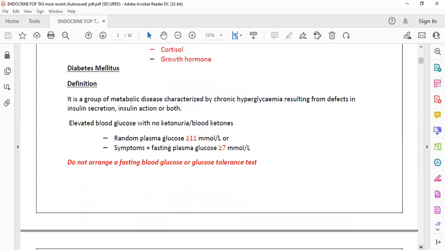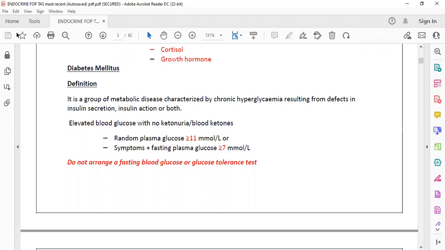So we come to know some basic things now. What is diabetes mellitus? It is a metabolic condition which leads to hyperglycemia, and the basic problem is insulin: insulin secretion, insulin function, insulin action. If there is a problem in insulin, it leads to diabetes mellitus. And there is a clear-cut difference between adult diabetes mellitus and the pediatric age group.